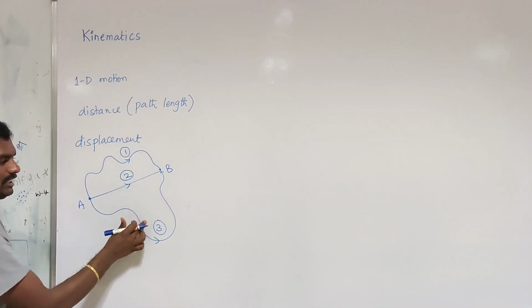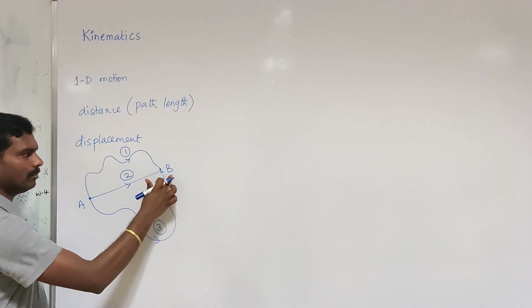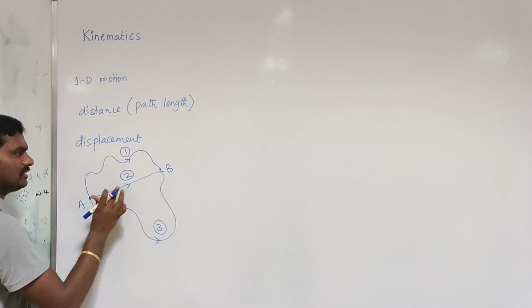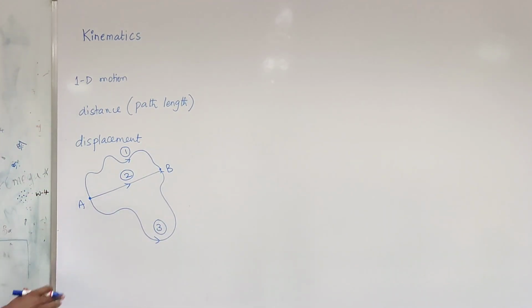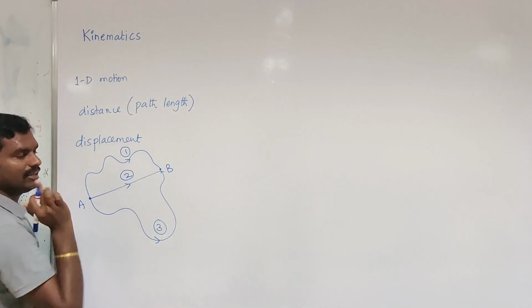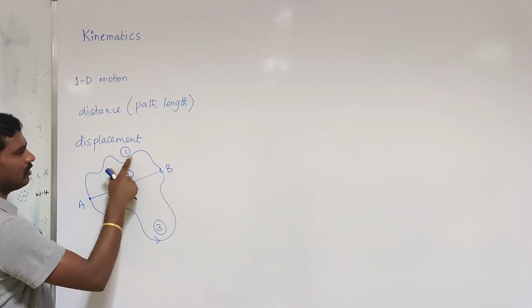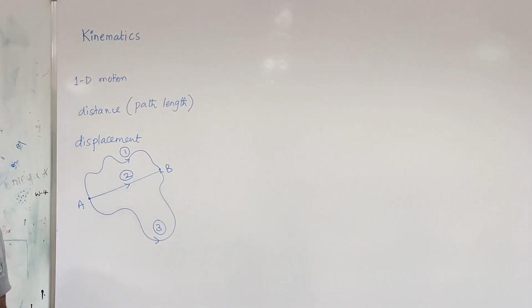Among the three paths, the shortest distance from point A to point B is the second path. The shortest distance from point A to point B is called the displacement. The actual path followed by the particle is called the distance or path length.